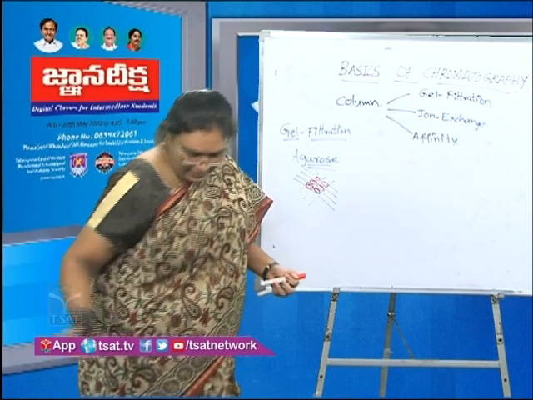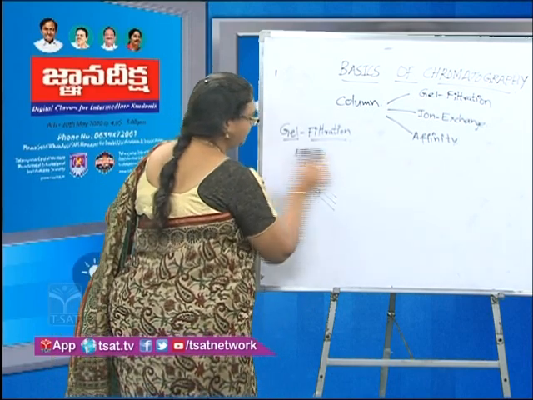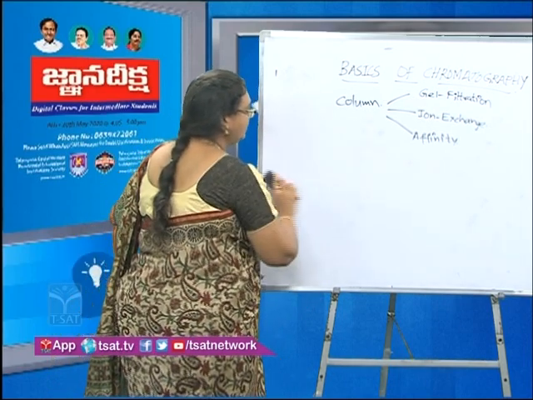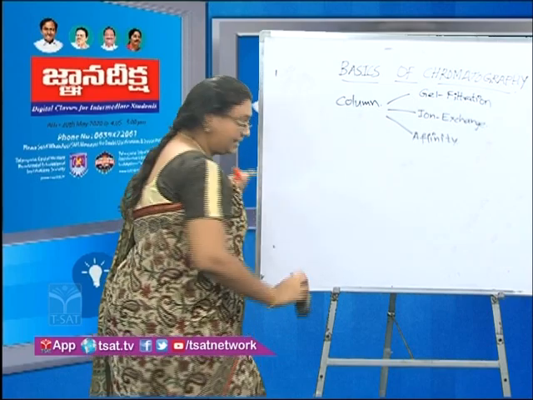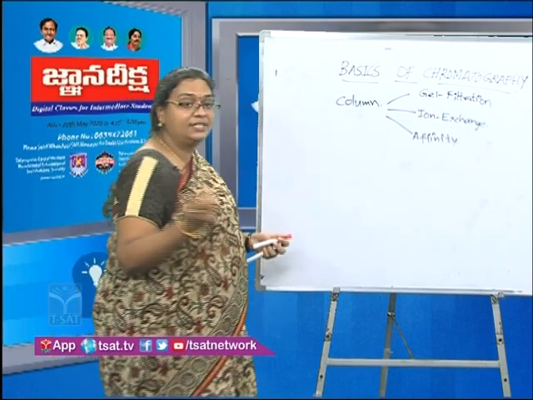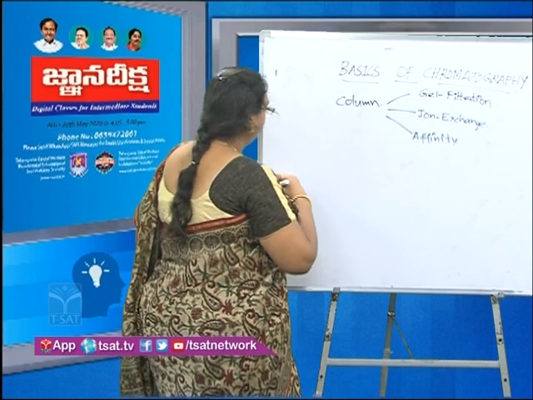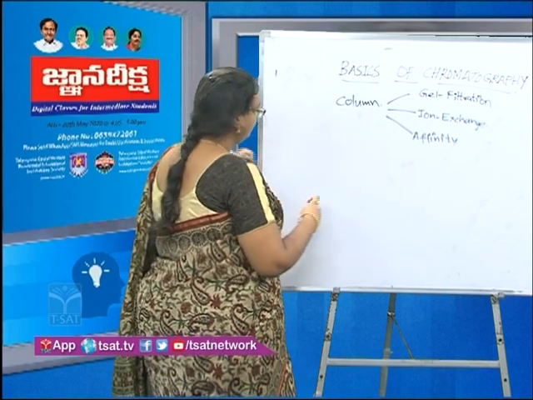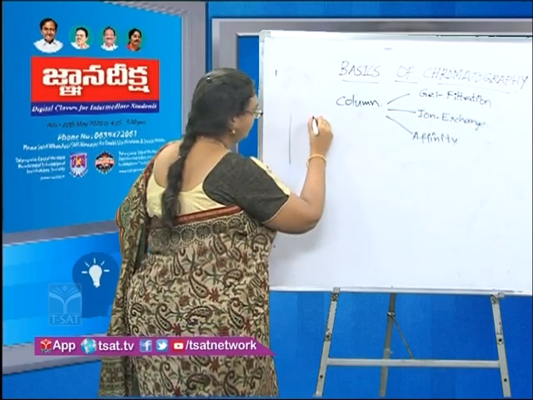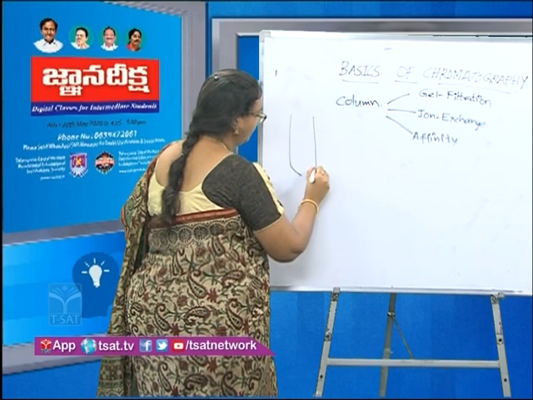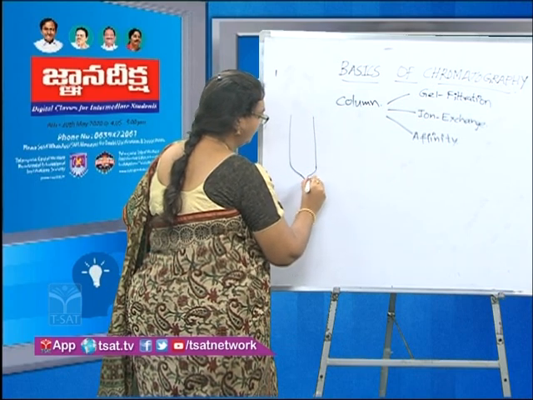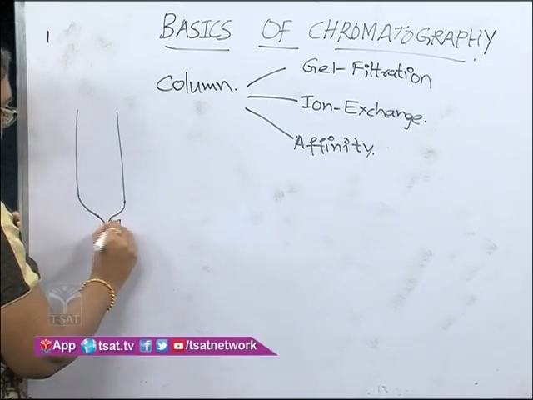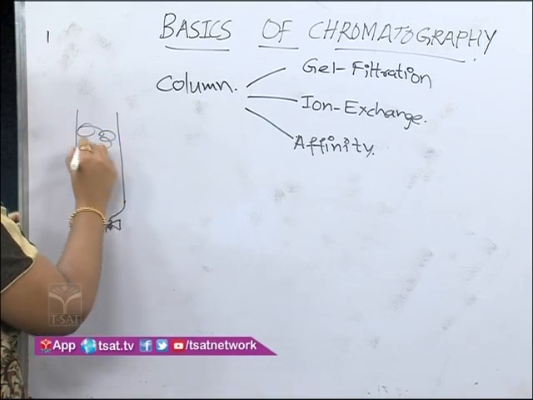Now let us see how the solvent and the mobile phase keep moving in the column and how the separation happens. This is all filled with the agarose now.